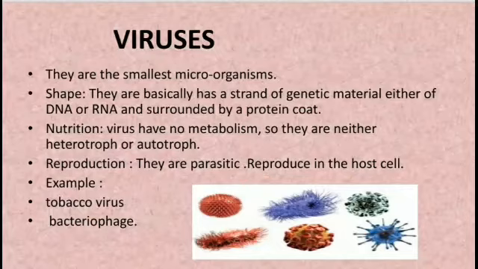The organisms that depend on other organisms for food are called heterotrophs, and the organisms preparing food by themselves without depending on any other living organism are called autotrophs. So, the viruses are both heterotrophs or autotrophs.